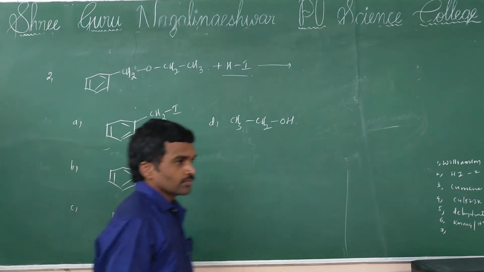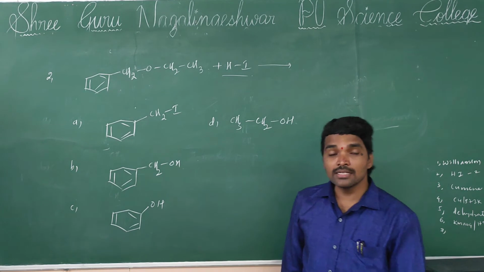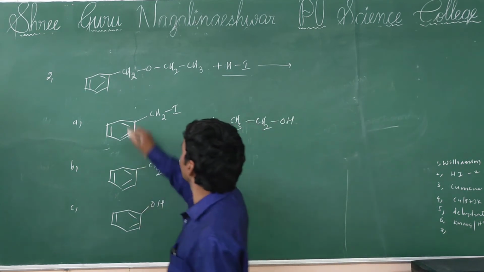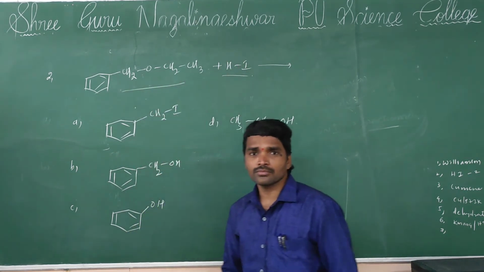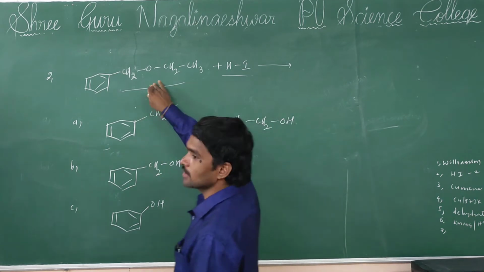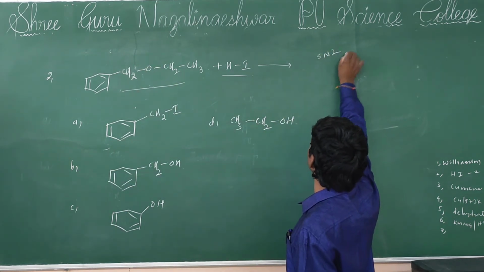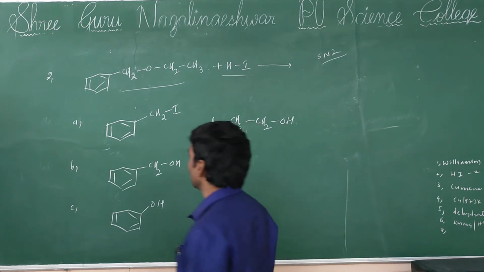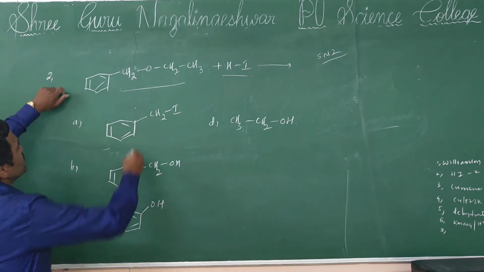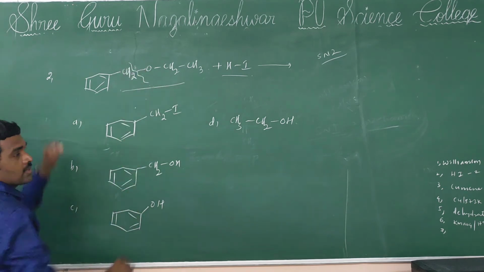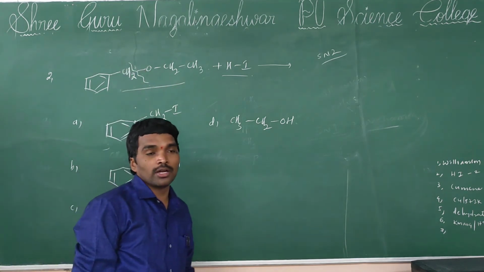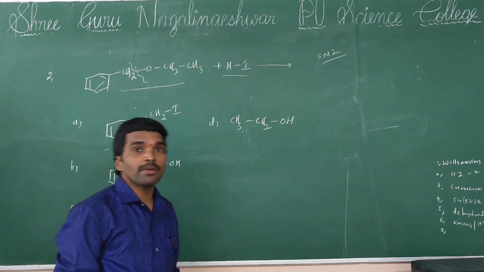Now see, unsymmetrical ethers react with HI, and generally primary ethers participate in an SN2 mechanism. But here the benzyl group has priority towards the SN1 mechanism.